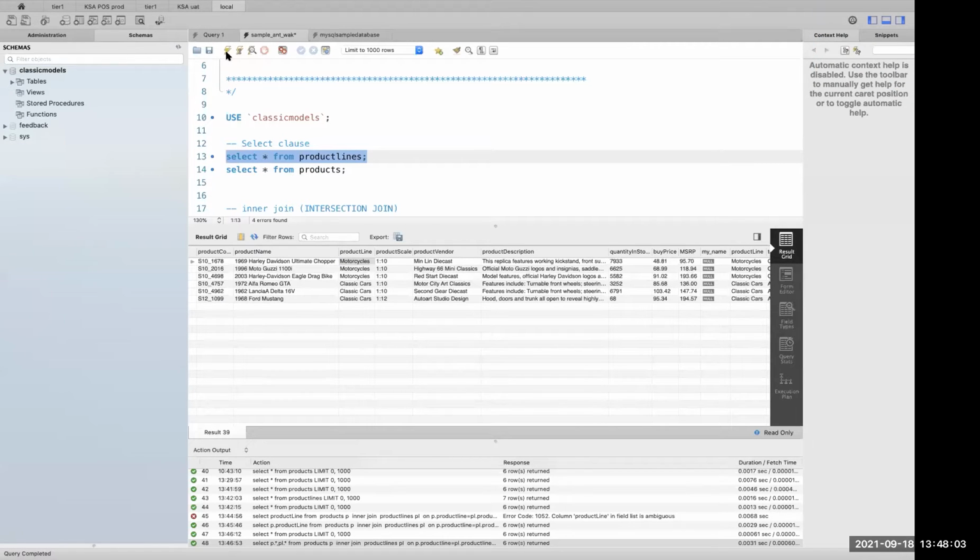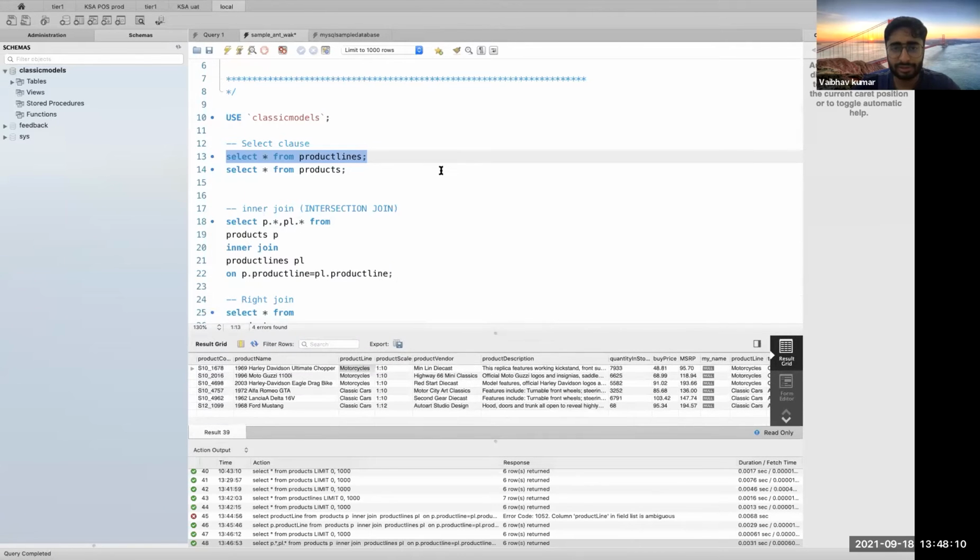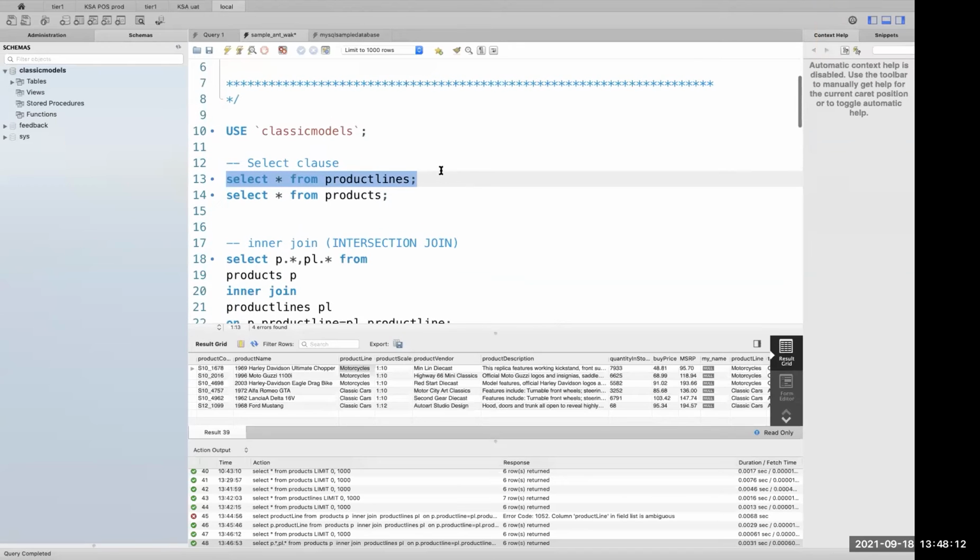Vaibhav, I think people are asking to zoom it a bit. Is it possible? The console? Is it better now?